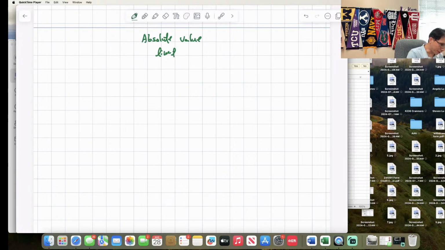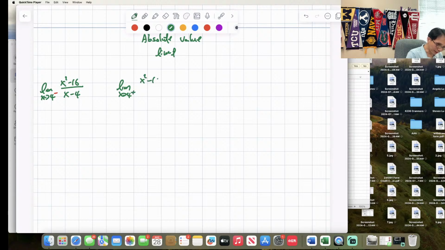If we ever have a situation that says the limit as x approaches 4 from the left side of the absolute value of x squared minus 16 over x minus 4, and the limit as x approaches 4 from the positive side of the absolute value of x squared minus 16 over x minus 4, what's the difference between the limit as x approaches 4 from the left and 4 from the right?